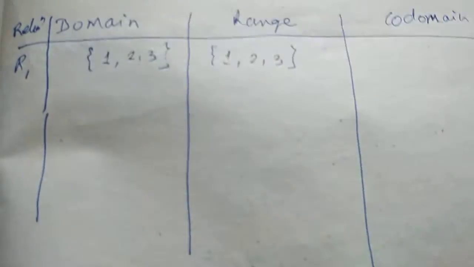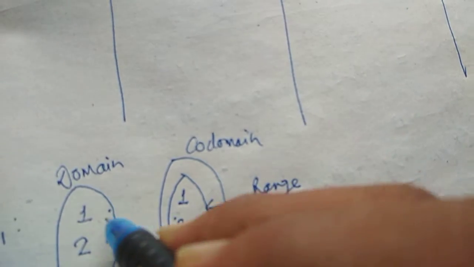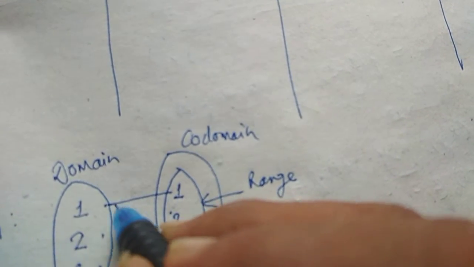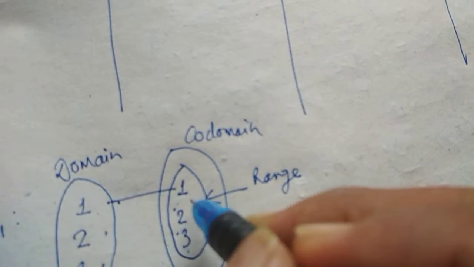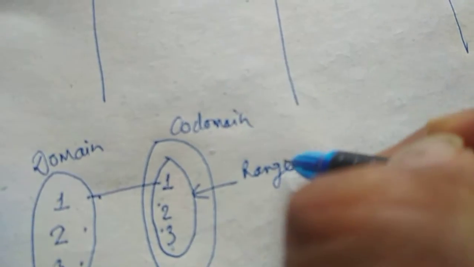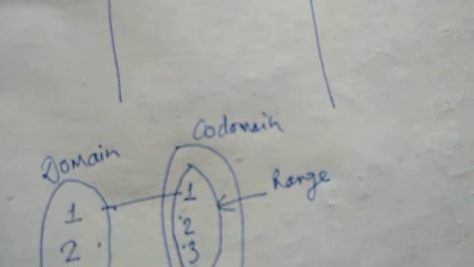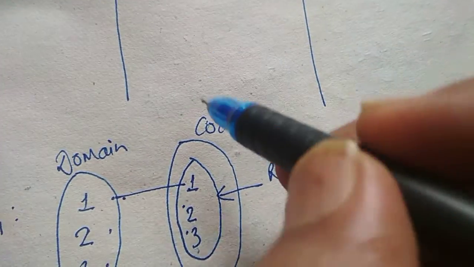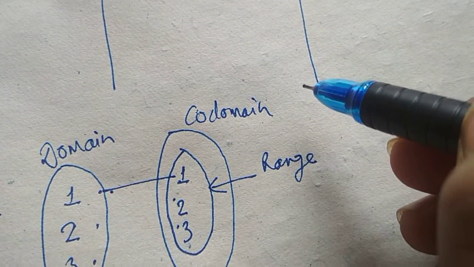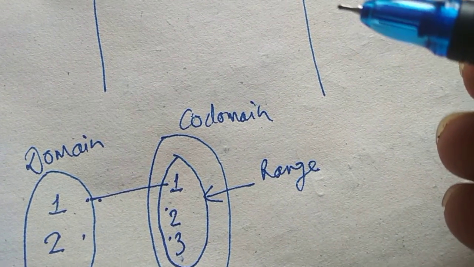So as per our conclusion, it is 1, 2, 3, and they have given the mapping also. You can do 1 with 1, 1 with 2, 1 with 3. All these things you can do. But the interesting part is that the codomain can still be a larger set than the range. If you want, you can equate them, you can make range and codomain coincide. You can make this the codomain, no problem. But for a correct understanding, you should understand that the codomain is a still larger set. So what can be the codomain? It can be, say, another superset.